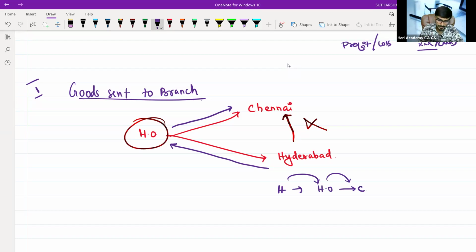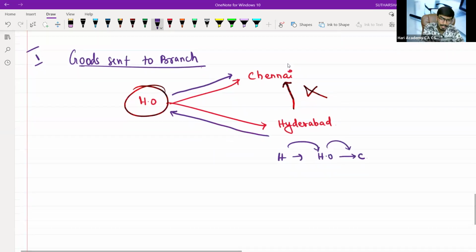Are you able to understand? Because if we do multiple transactions between the Chennai and Hyderabad branches, and they prepare their own accounts, as a dependent branch there would be no grip over that particular branch. So whatever has been sent from Hyderabad branch to Chennai branch, the HO books should prepare the Hyderabad account, and then the Chennai branch account also. Who is preparing? Only HO. So they will record every transaction between HO and Hyderabad. It means Hyderabad branch is sending the goods to the HO, and again HO is sending the goods to the branch. That's how the accounting process should happen.